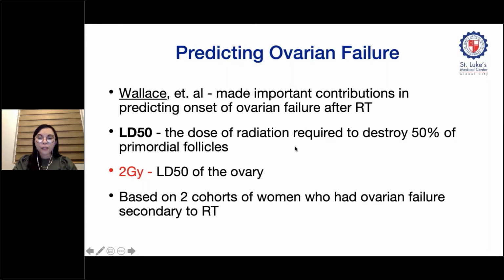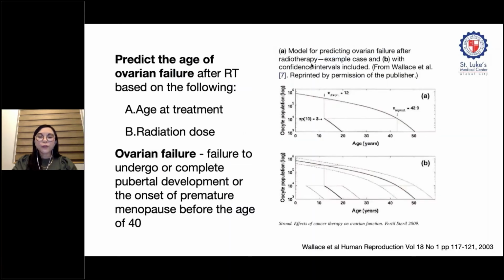Wallace and colleagues, who made important contributions in predicting onset of ovarian failure after radiation therapy, used the Faddy-Gosden model to report on their calculation of how radiosensitive the human oocyte is in terms of the LD50. The LD50 is defined as the dose of radiation required to destroy 50% of the primordial follicles, which they found to be at 2 gray only. They were able to solve this based on observing 2 cohorts of women who had ovarian failure secondary to their radiation treatments.